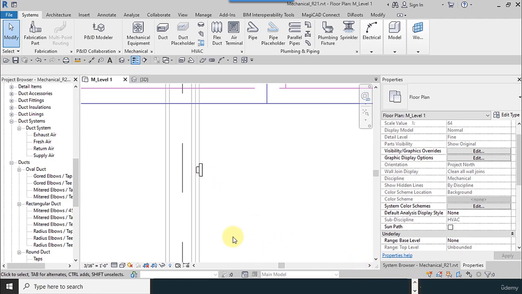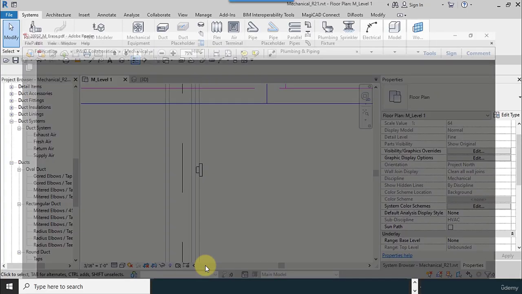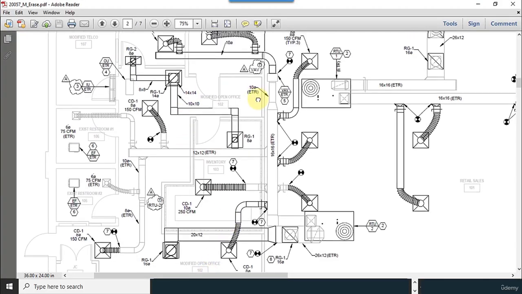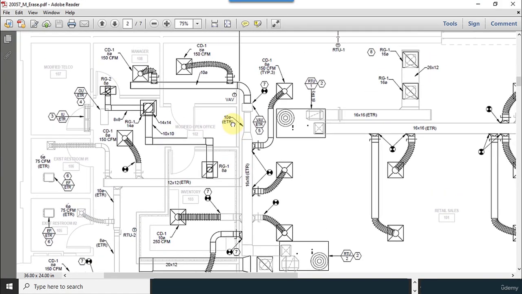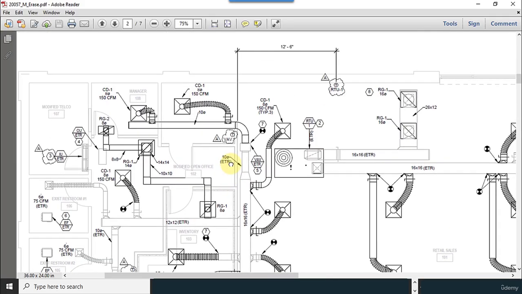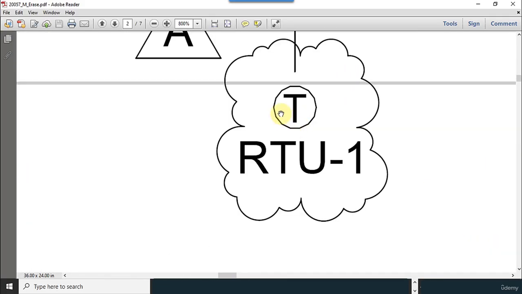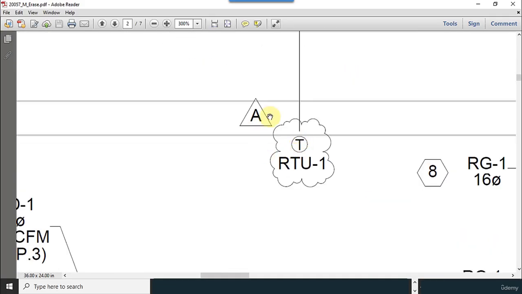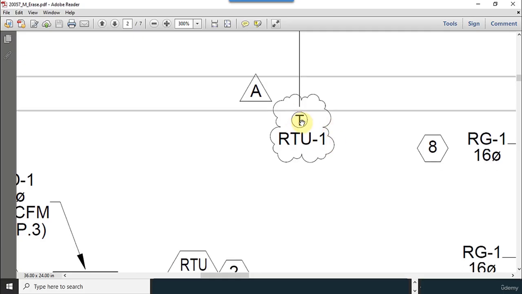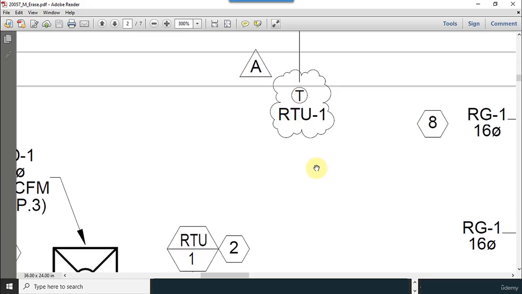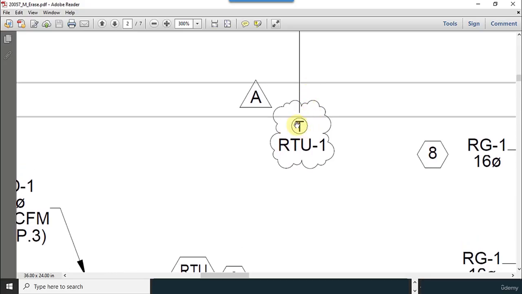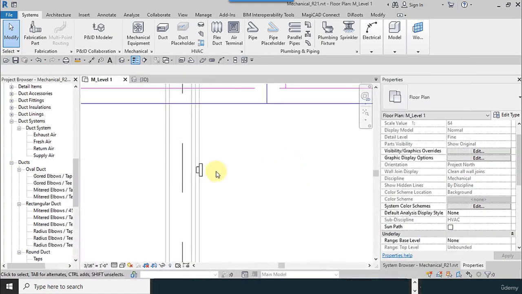I show you a sample file in this project, which I did before, in shape like this. I want to use my thermostat like this with the T sign inside a circle.